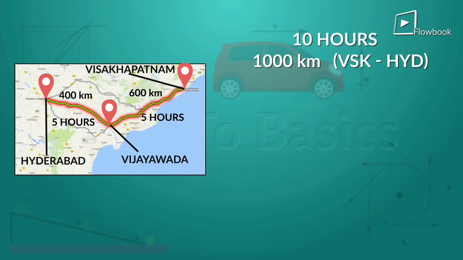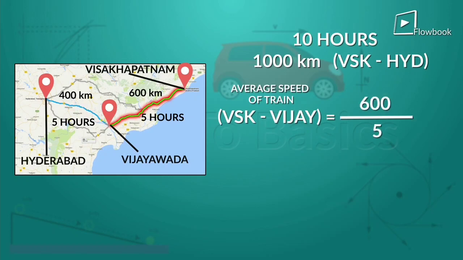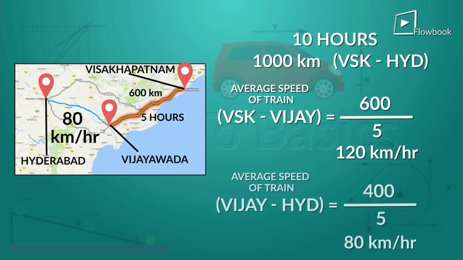But it covers the distance from Visakhapatnam to Vijayawada at 600 by 5 or 120 kilometers per hour, and the remaining distance at 80 kilometers per hour. So, average speed just gives us a general idea. Using it, you can't say what the speed dial of the train was showing exactly at some point between Visakhapatnam and Vijayawada.